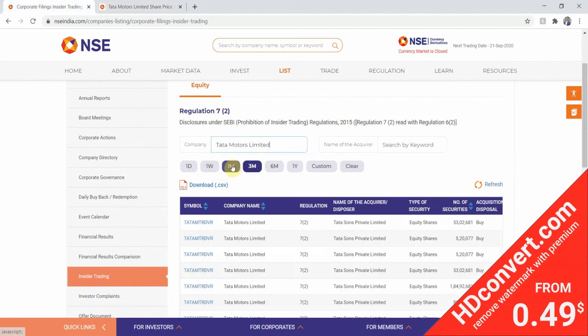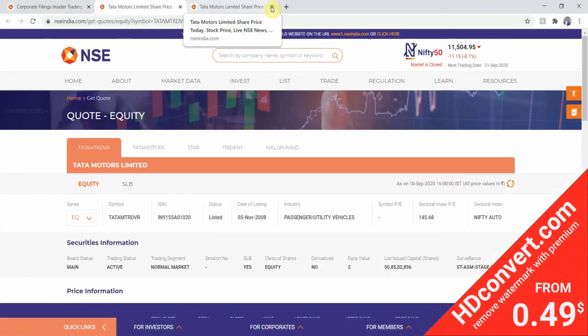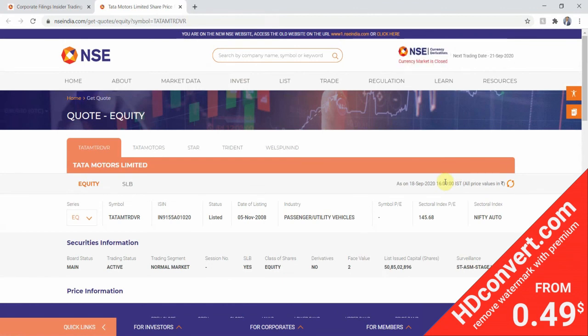So yeah, Tata Motors Limited, we will go to the corporate information, shareholding pattern. Why is it not displaying the shareholding pattern? Let me just pause it a little bit.